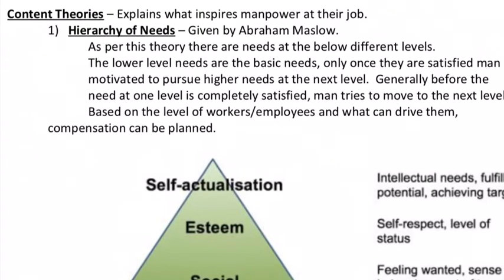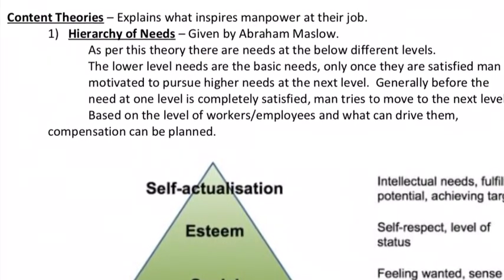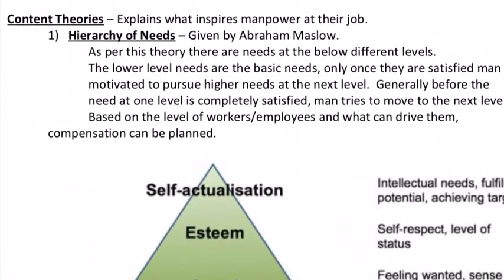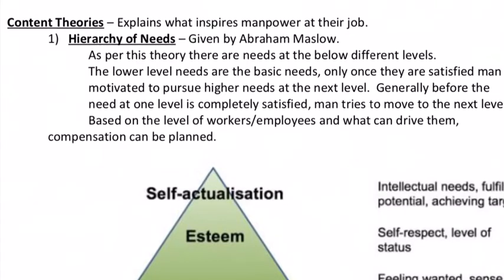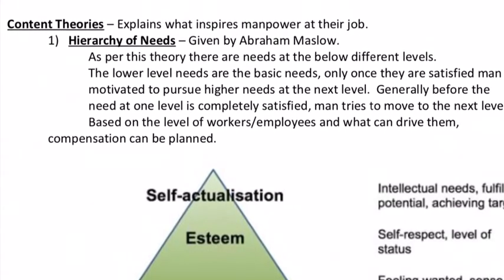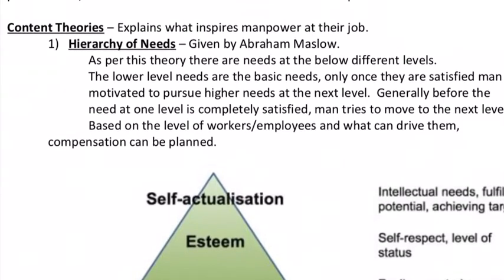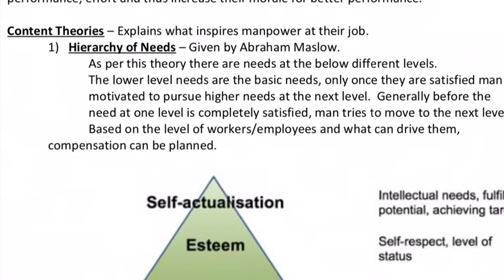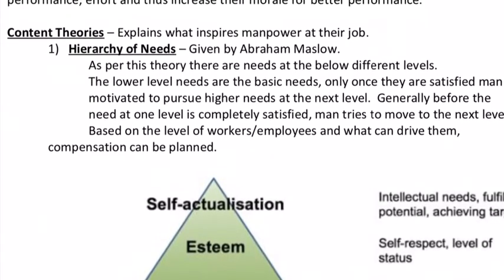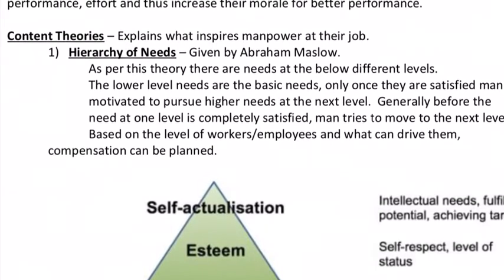The third level is social needs, where man wants to be part of a community. So this is true even in case of employees these days. Man wants to be part of community, wants to be accepted, wants to have a sense of belongingness to a certain group. Once this is satisfied, he aspires for a better status at work. So once you are part of a group, you also want better status because you are performing well at work, which fetches you more respect, self-respect, and so on.